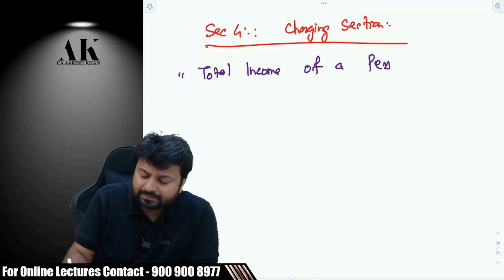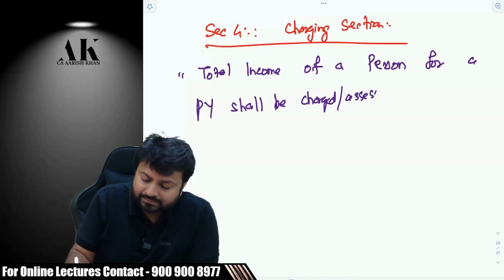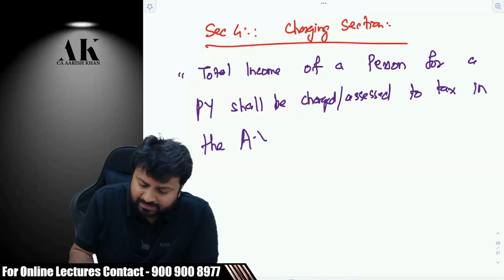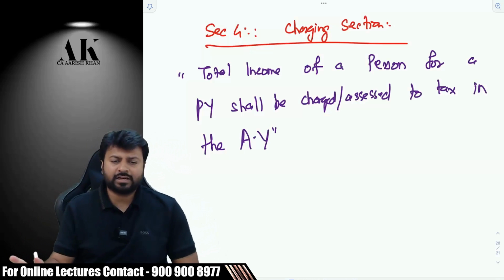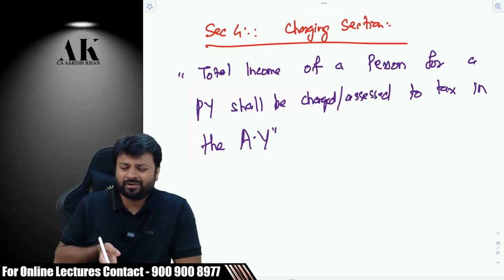Total income of a person for a previous year shall be charged or assessed to tax in the assessment year. Just these 2 lines are there in this charging section. It's a very simple sentence. You as a student will feel that it's very straightforward and there is no technical word in it.